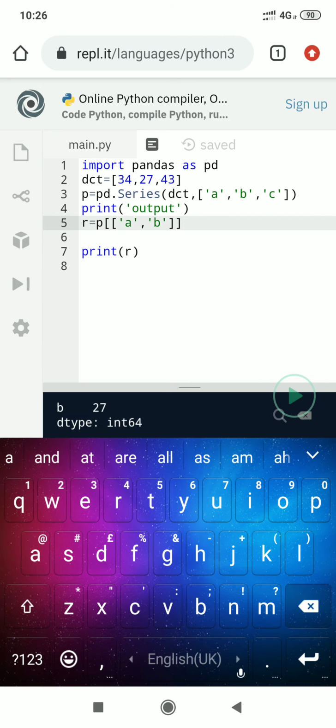Now I change C here, A here, execute the program.